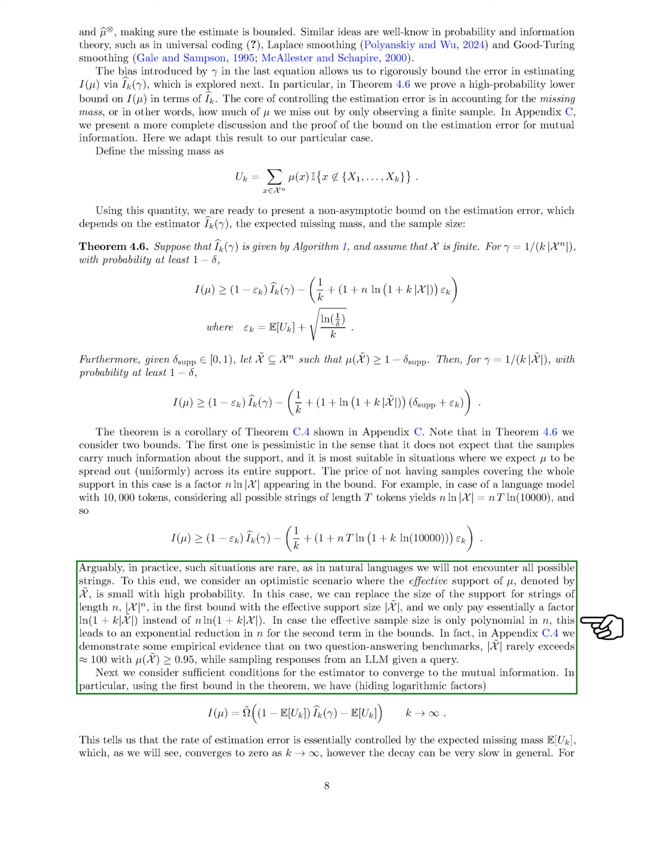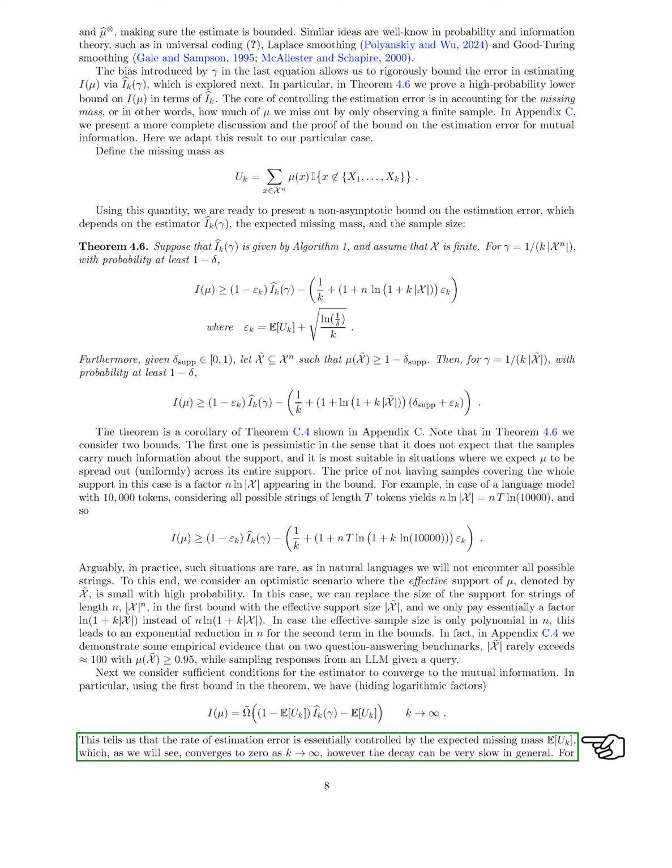We also explore conditions under which the estimator converges to the true mutual information. The rate of estimation error is primarily influenced by the expected missing mass, which tends to decrease as the parameter k increases. Despite potentially slow decay rates in general cases, for distributions with specific properties like heavy tails, the expected missing mass can diminish rapidly.